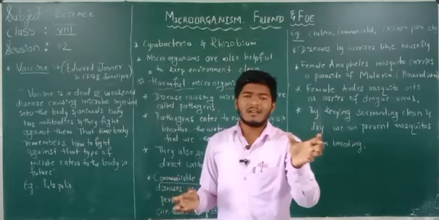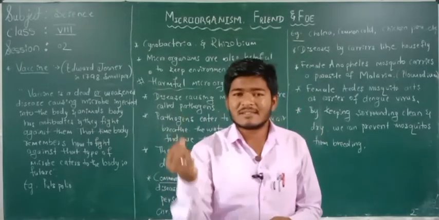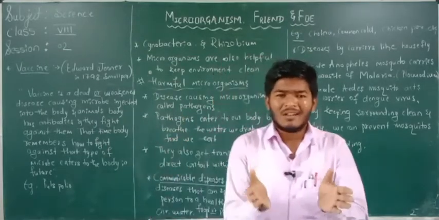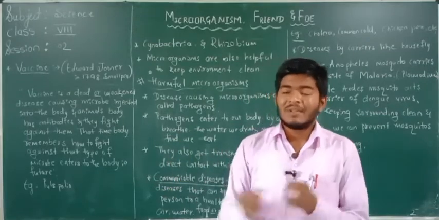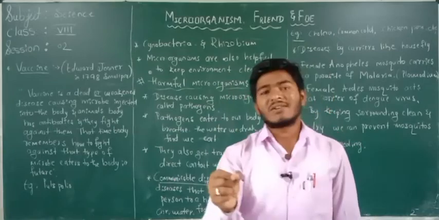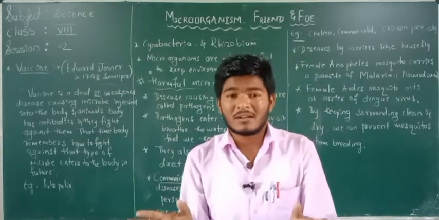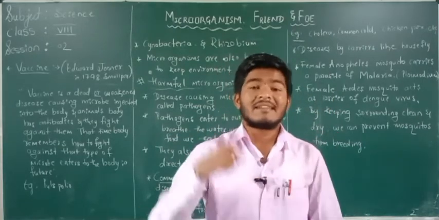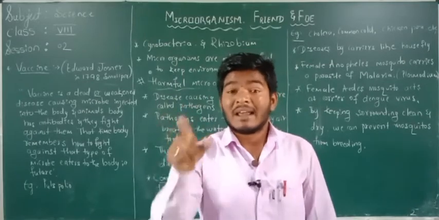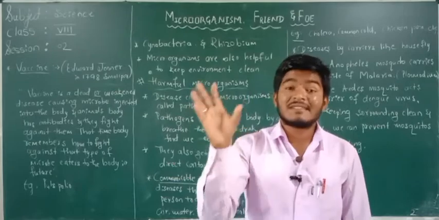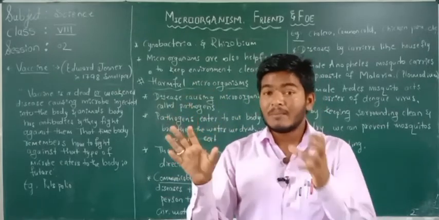What happens here, how does it fight? Because that disease-causing microbe is dead or weakened, our body is very strong and the microbe is very weak. That's why our body fights against it and remembers that foreign material, that disease-causing microbe. Our body remembers that.